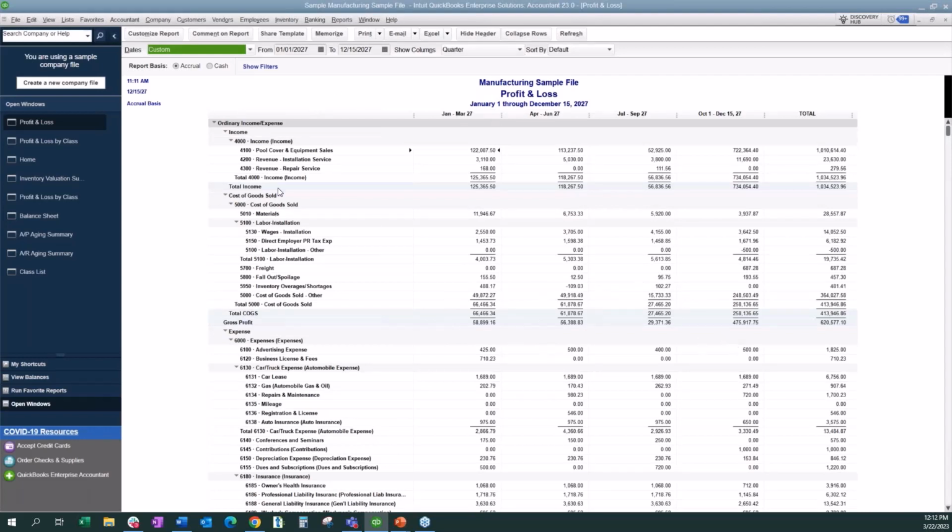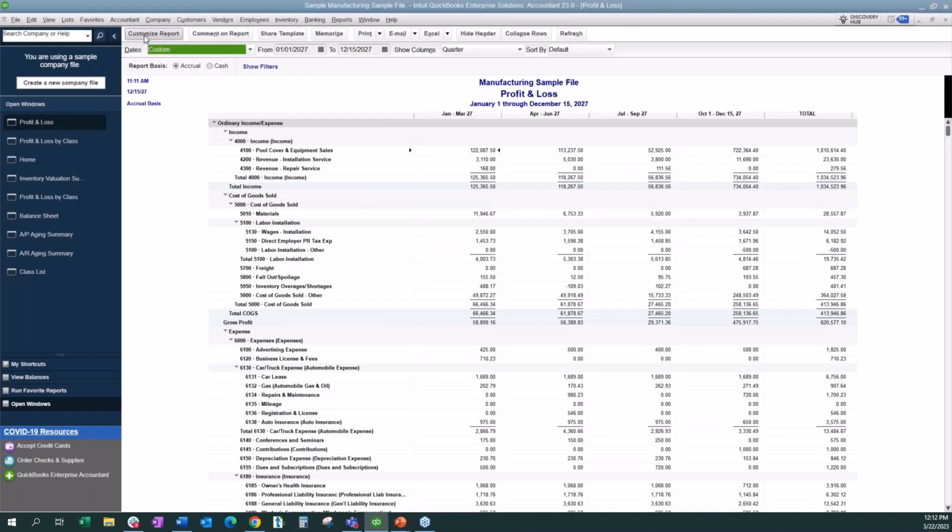Maybe there's a revenue stream that I want to focus on because we're not seeing anything. So for example, for repair service, for the second quarter, we didn't have any revenue. So that helps us figure out why. Do we need to spend more in marketing? Or is this a service that we're really spending more money than we're actually making and we no longer want to offer repair service? So this allows companies to really make quick decisions by creating these packages and giving them the data that they need.